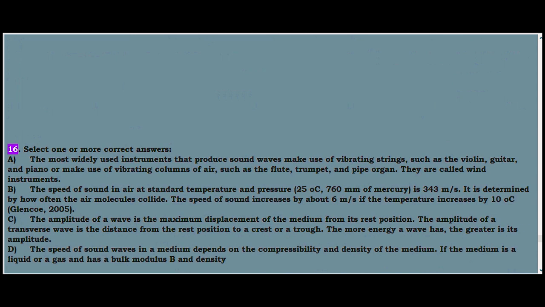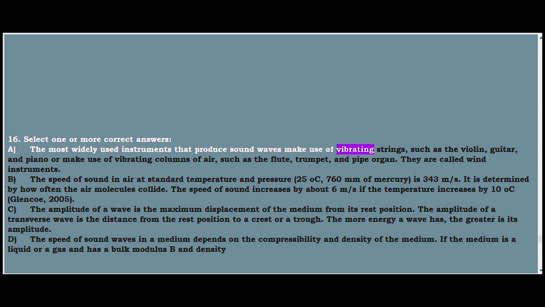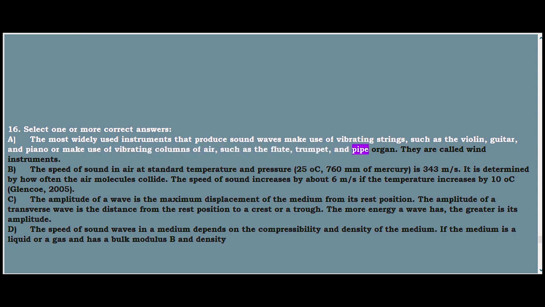16. Select one or more correct answers. A. The most widely used instruments that produce sound waves make use of vibrating strings, such as the violin, guitar, and piano, or make use of vibrating columns of air, such as the flute, trumpet, and pipe organ. They are called wind instruments.